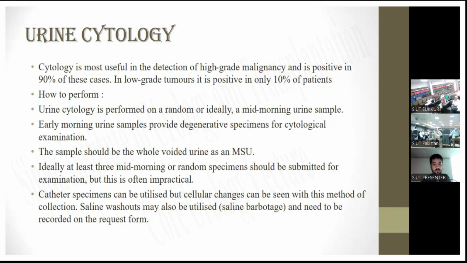Urine cytology is performed on a random or ideally a mid-morning urine sample. Early morning urine samples provide degenerative specimens for cytological examination. The sample should be whole voided urine or a mid-stream urine. Ideally, at least 3 mid-morning or random specimens should be submitted for examination, but this is often impractical. Catheter specimens can be utilized, but cellular changes may be seen with this method of collection.